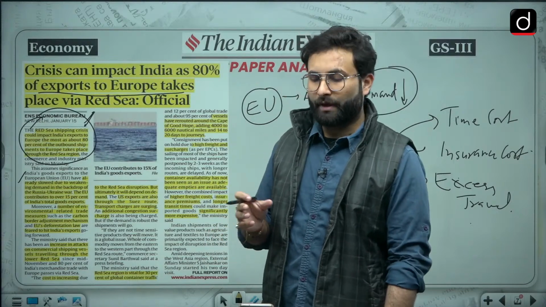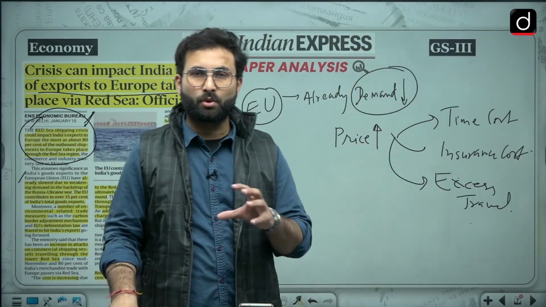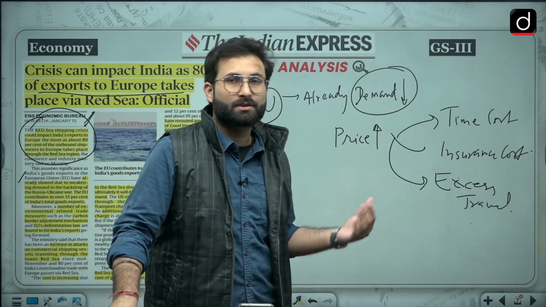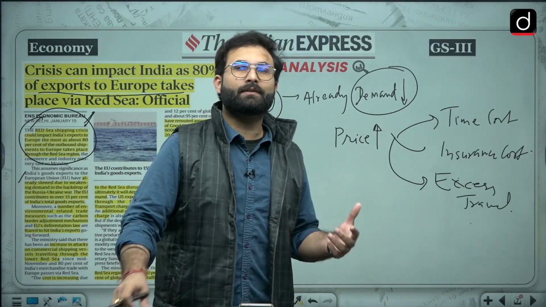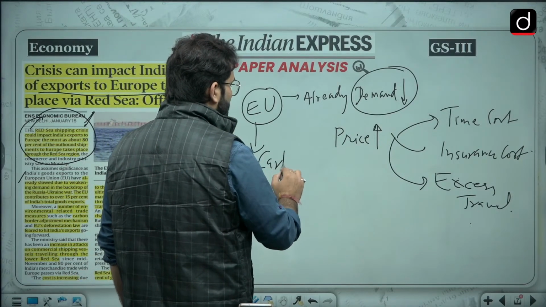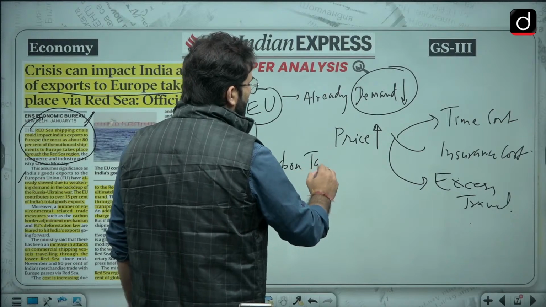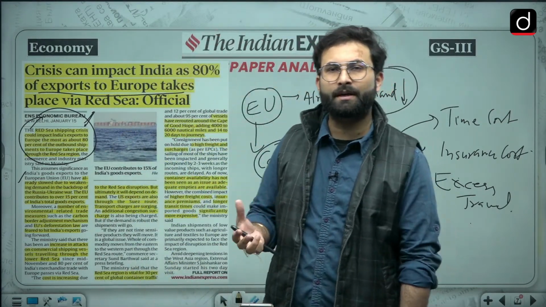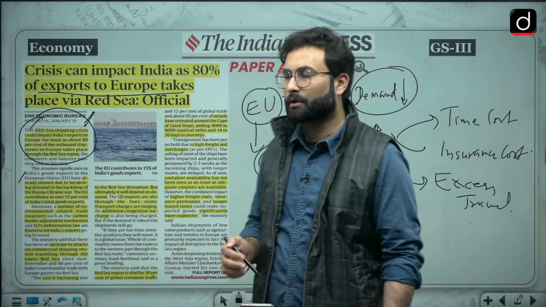Okay, so when we are talking about Europe, already demand is slowing over there, and at that particular juncture now we are having this issue in the Red Sea. Other than that, when we are talking about European Union, you must have heard of this carbon tax. They are also going for this carbon tax from 2026, and this will ultimately harm India's interest when we are talking about trade.